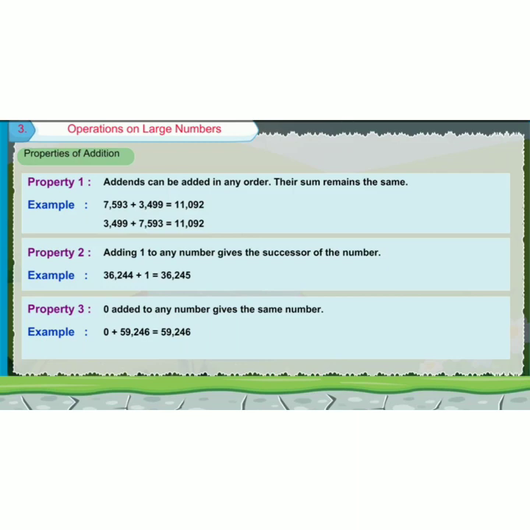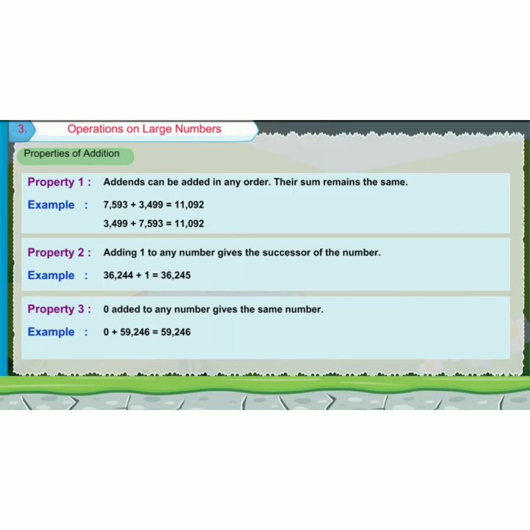Second property, what is that? Adding 1 to any number gives the successor of the number. Like 36,244 plus 1, what will you get? 36,245. Adding 1 to any number gives its successor.